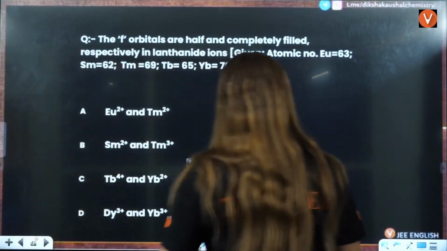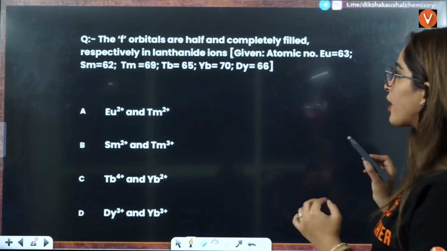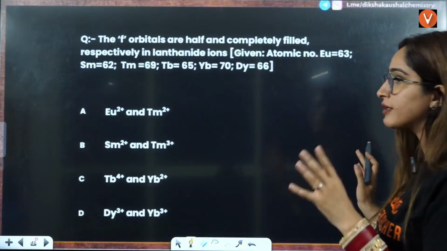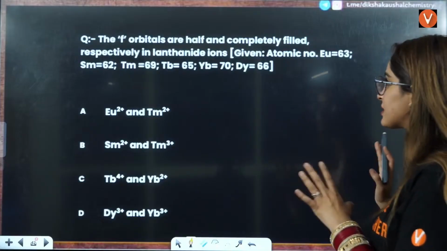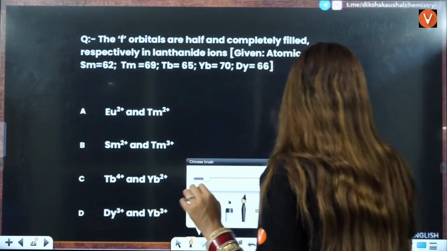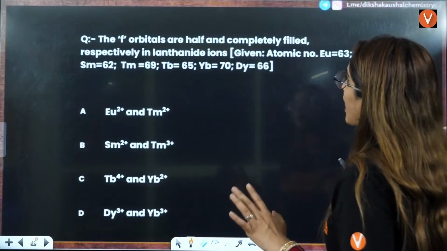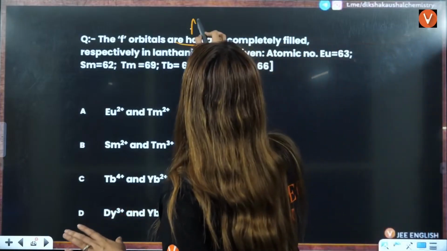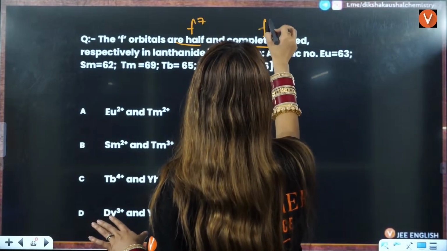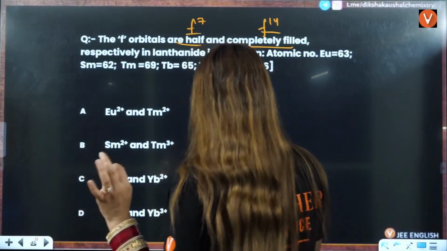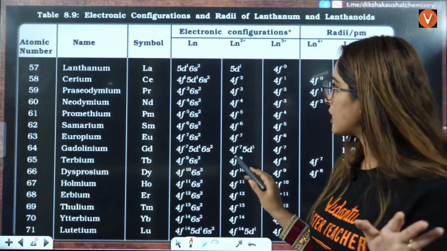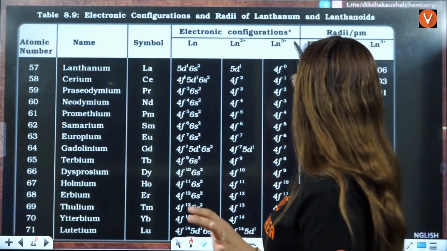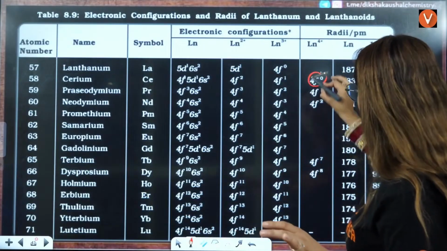Right. Next question is, the f orbitals are half and completely filled respectively in lanthanoid ions. Atomic numbers are given to you. They are saying the f orbitals are half filled, that is f7, and completely filled, that is f14. For this, you should understand that these are the stable configurations. Here, if you see, lanthanoid 4 positive is f0 and f7.